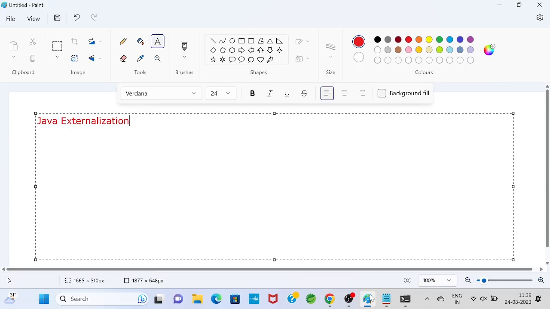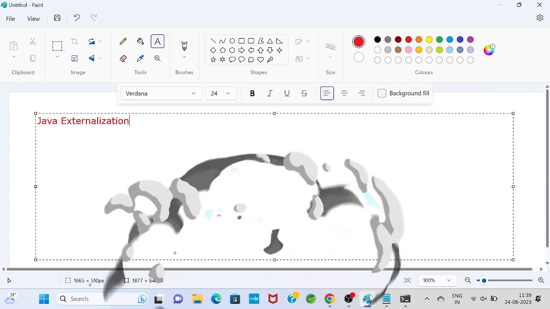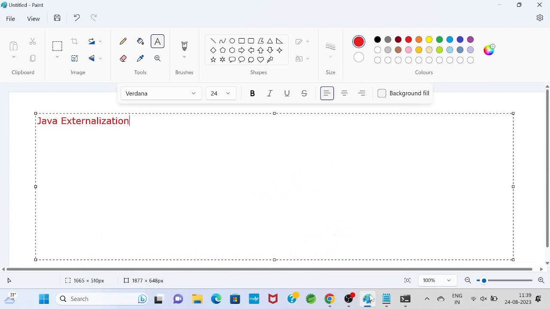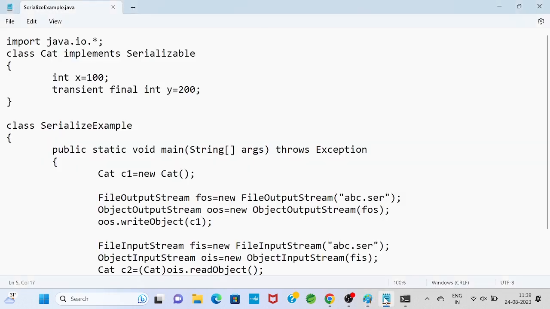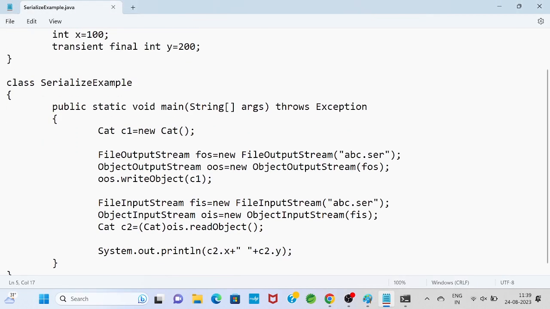The keyword transient: static versus transient, final versus transient. So overall we got clarity. Then we will go to the next point, that is Java externalization. What we studied in serialization and deserialization, everything is taken care of by the JVM.